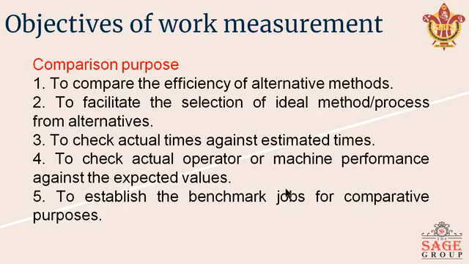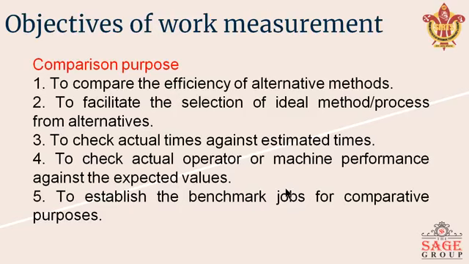The fourth one is to check actual operator or machine performance against the expected values. With the help of work measurement, we can easily check the operator performance, because it tells about the time taken for a process. When the operator's output is not according to the time, one can easily say whether the operator is performing well or underperforming.